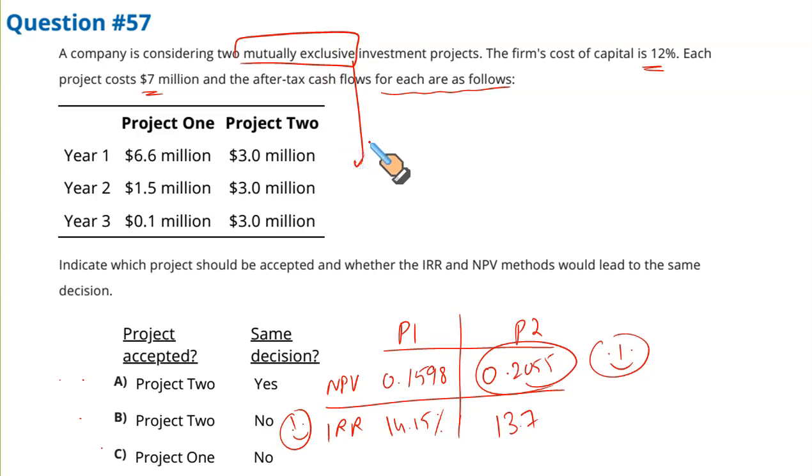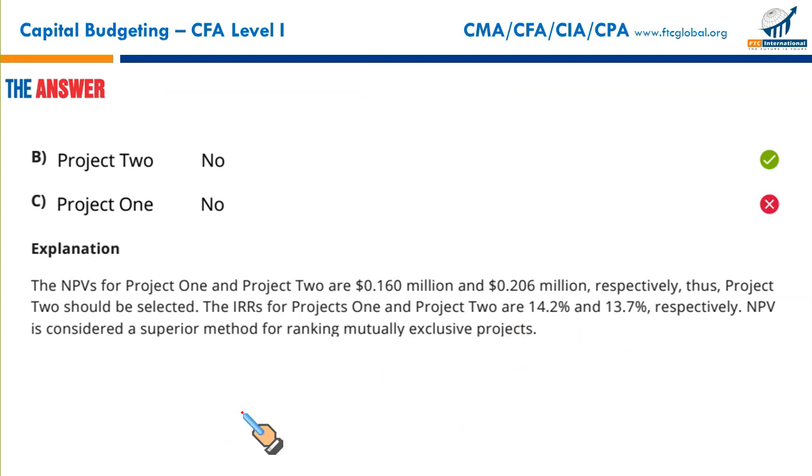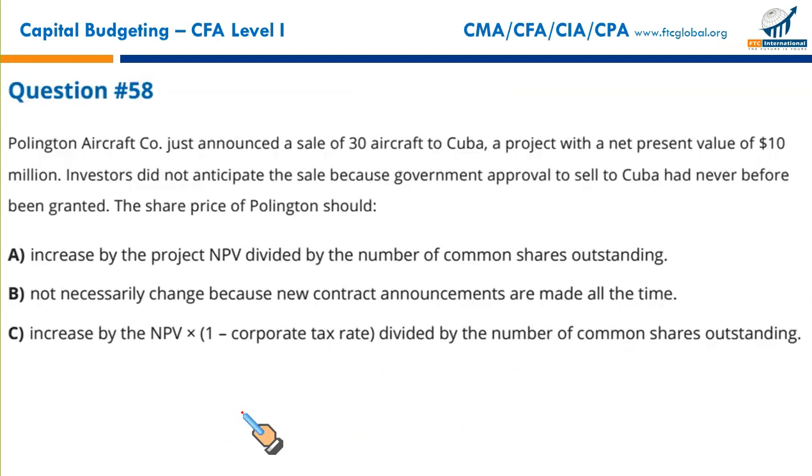In mutually exclusive projects, NPV and IRR point to different directions. And if such a situation arises, you should go for NPV because it's a superior method. So what is the result now? We have to give the result despite the conclusion drawn. Indicate which project should be accepted. Project 2. Why? Because it has a higher NPV. Are IRR and NPV on the same page? No. They are not on the same page. That makes B the correct option. And B it is. Next.